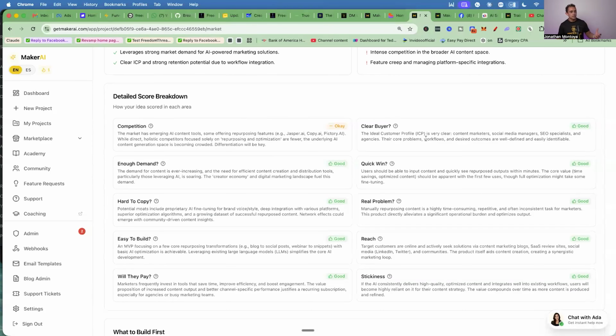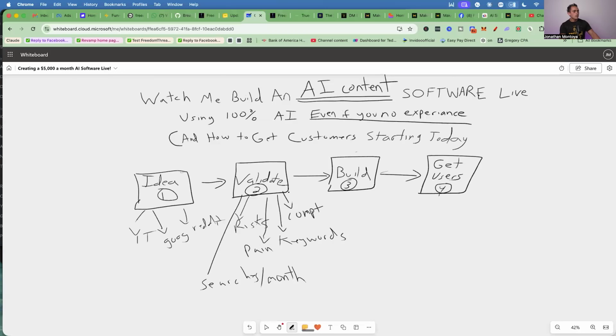So what's the competition like? Is there a clear buyer? Is there enough demand? Is it hard to copy? All these things here, okay? Now, before you go to the actual build here, okay? The last thing I always tell my students here is you want to be excited about what you're doing, because if you're not excited about it, then you're not going to be able to do this long term, right?